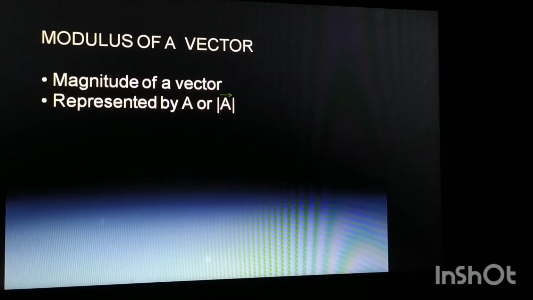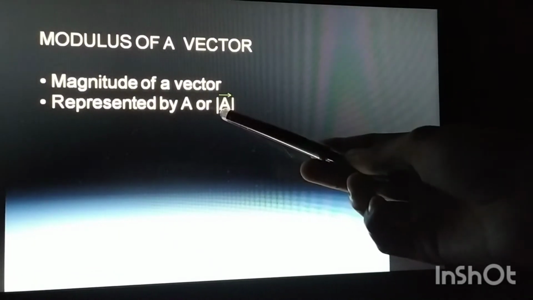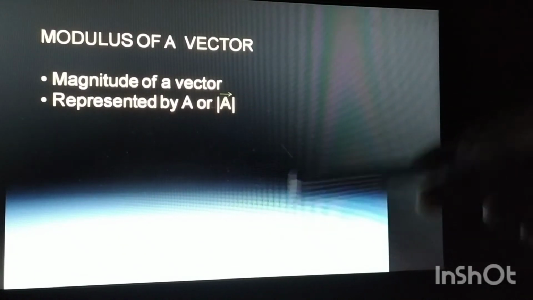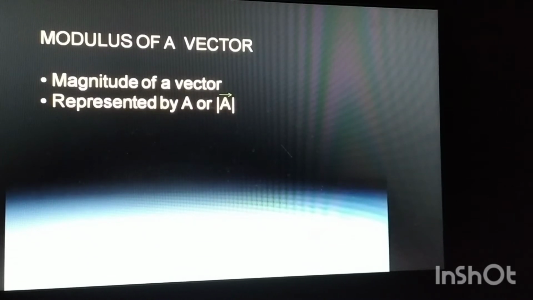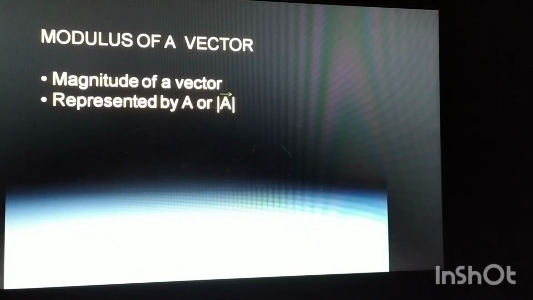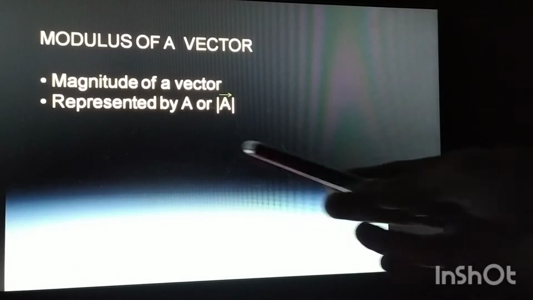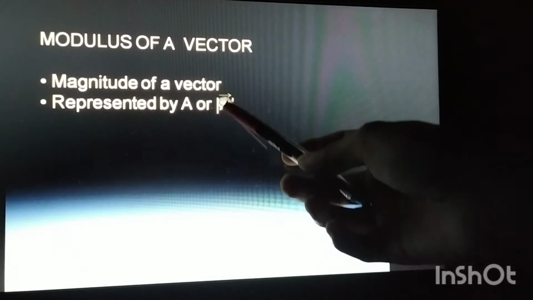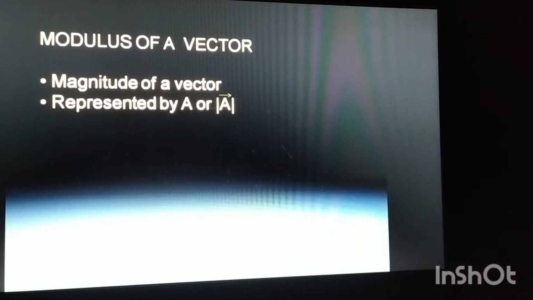How do we represent this? This is how we represent vector A: the letter A with a small arrow on top, which carries magnitude and direction. But when we talk about the modulus of a vector, vector A is enclosed in modulus, the two straight lines you can see.